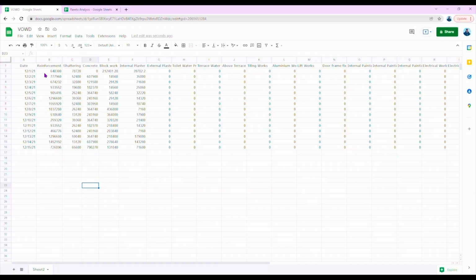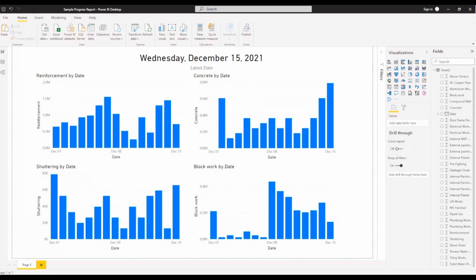For this, as an example, let's use Power BI to rebuild daily progress reports which are currently in Excel. Let's take a sample progress report with reinforcement, shuttering, concrete, etc. as activities, with value of work done as progress for each day. Now let's see the same in Power BI. You can simply connect the Excel to Power BI and build these charts.